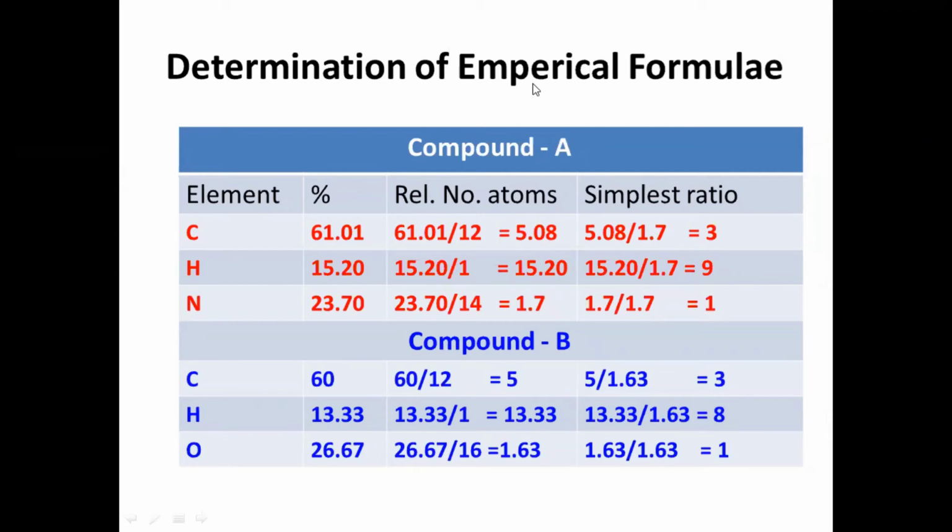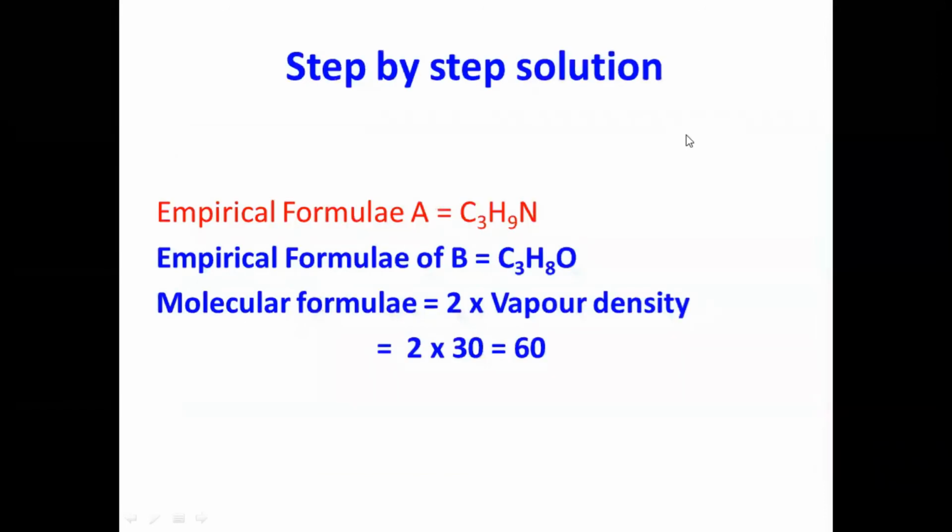Now determination of molecular weight. The empirical formula of A is C3H9N, and of B is C3H8O. Now they have given the vapor density. Vapor density into 2 gives us the molecular weight, that is 2 into 30. Compound B molecular weight is 60.